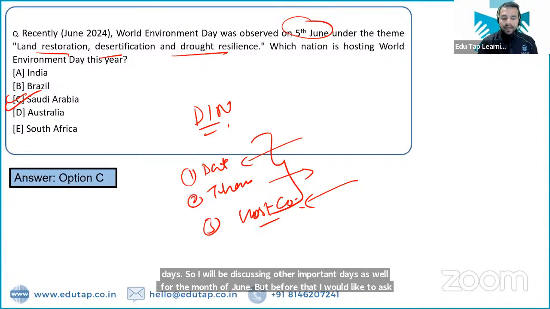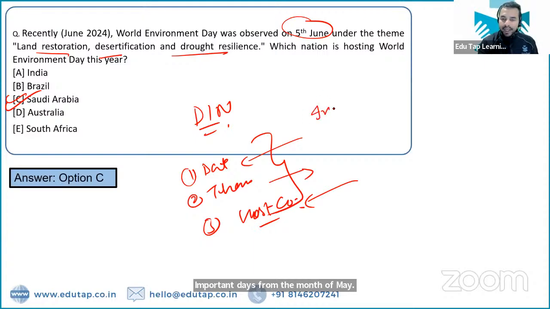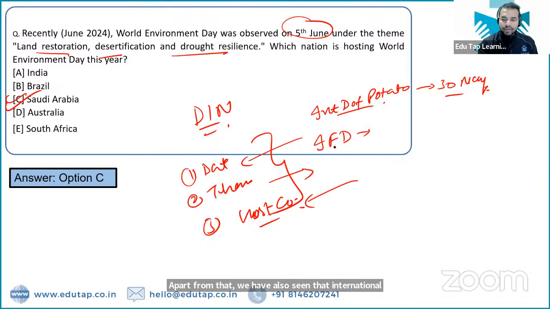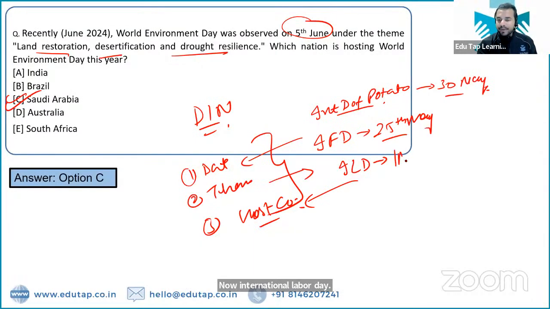So guys, we all know that in the month of May, International Day of Potato was declared. Can anybody tell me on which date we celebrate the International Day of Potato? The International Day of Potato is celebrated every year on 30th of May. Apart from that, International Football Day was also declared in the month of May 2024. It is celebrated on 25th of May. Now, International Labor Day is celebrated every year on 1st of May, right? To ensure workplace safety and health amidst climate change.